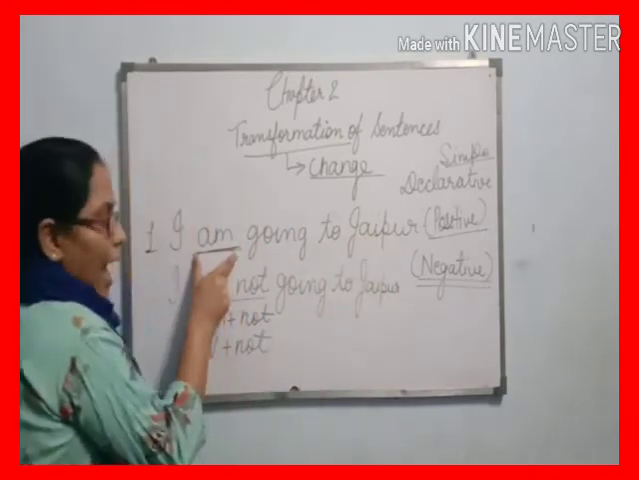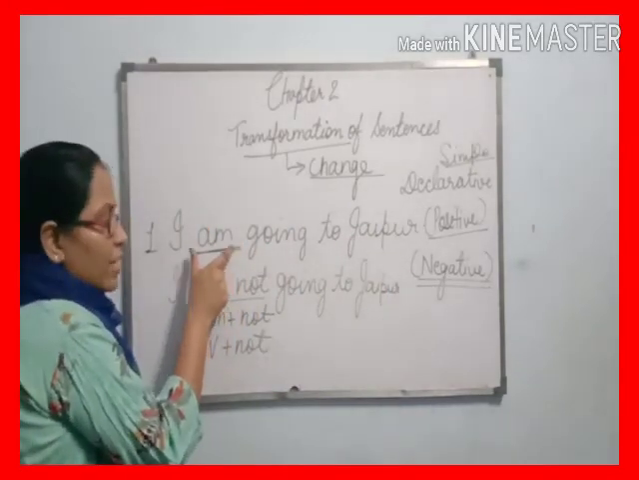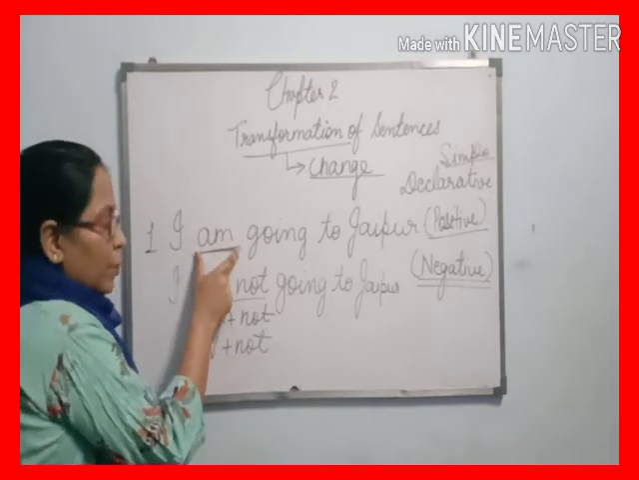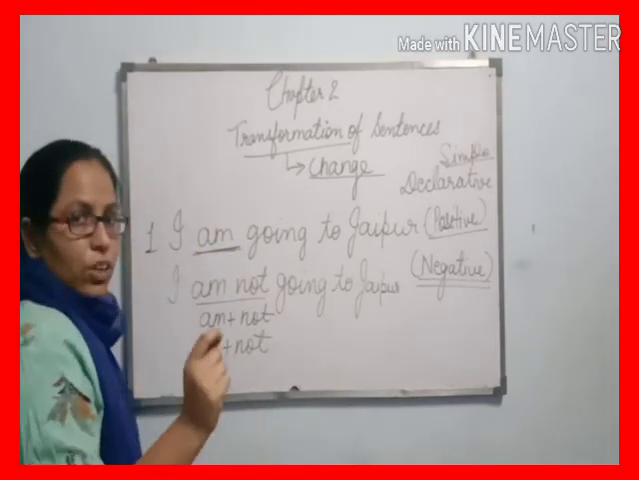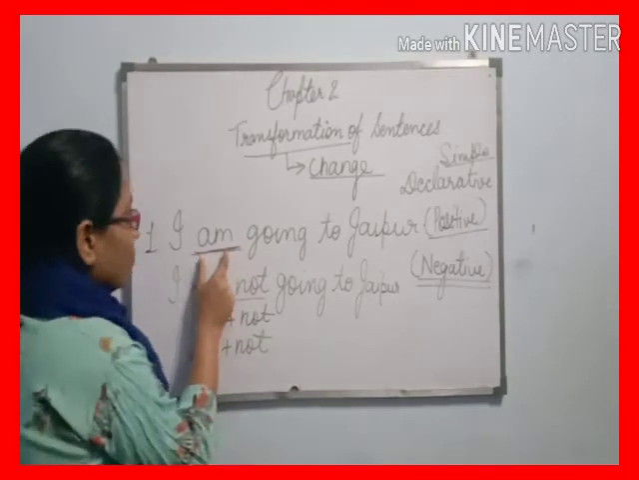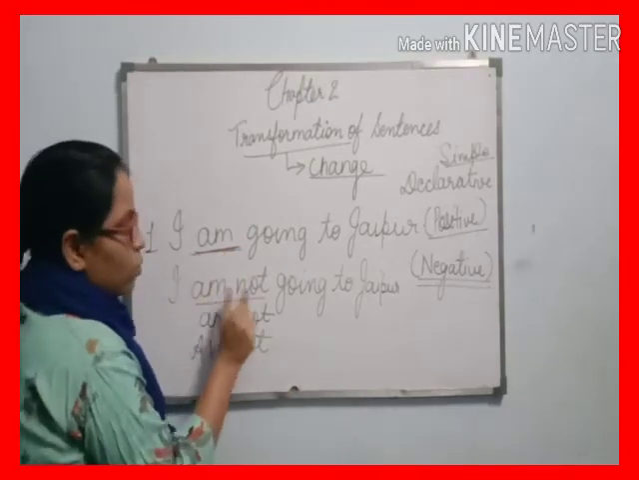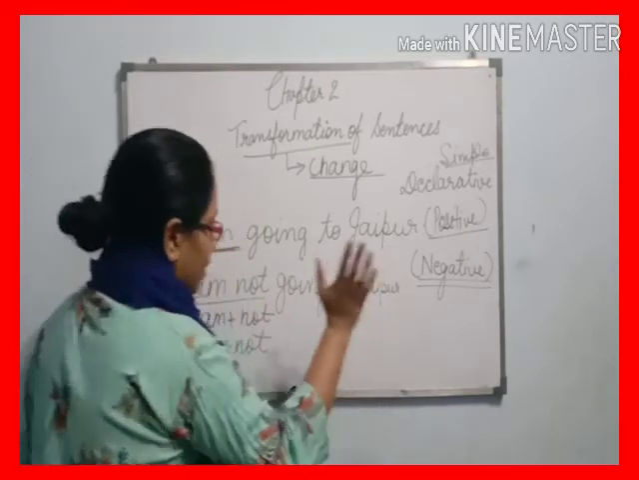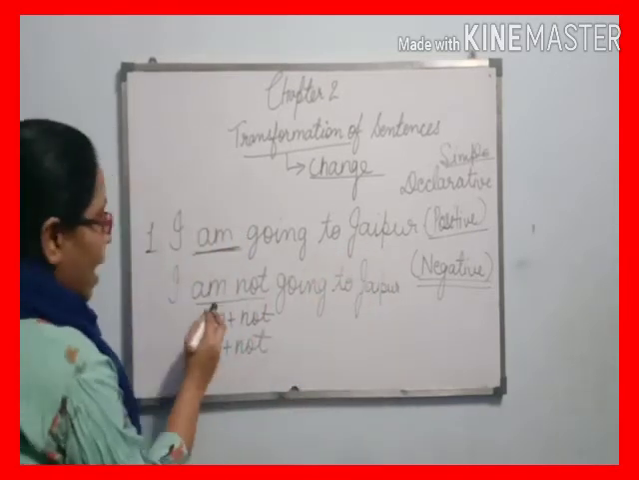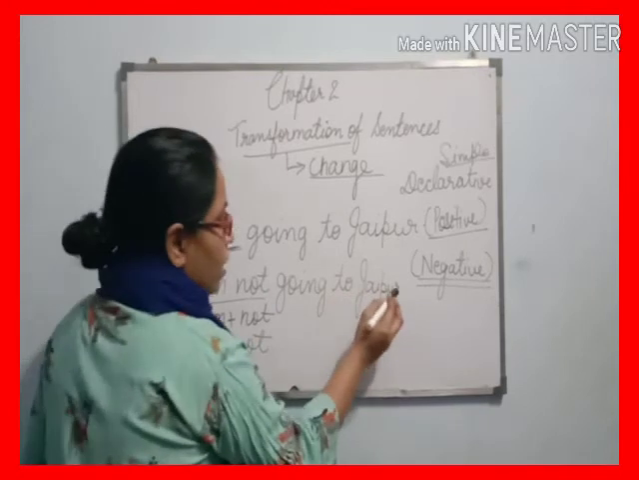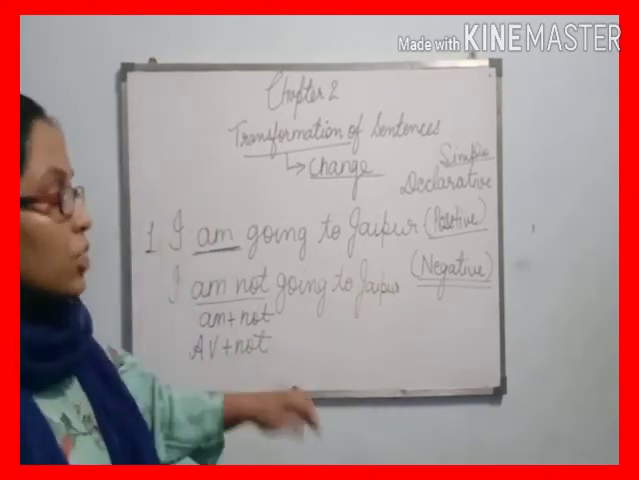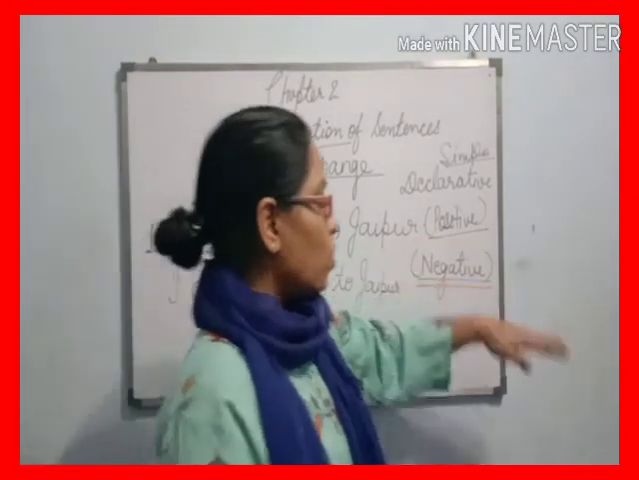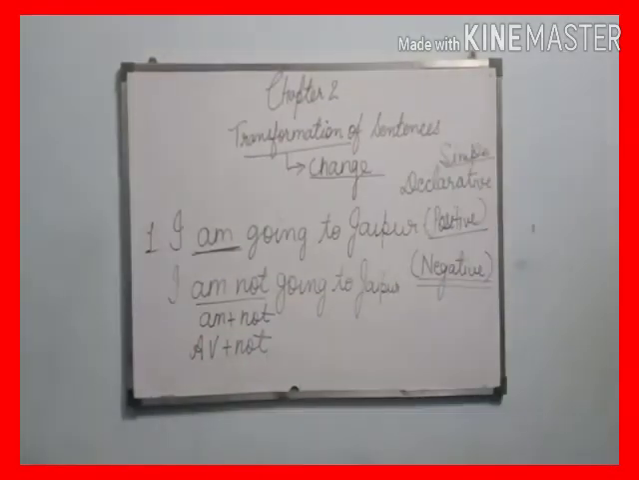So we know that "am" is the auxiliary verb, and when we change positive into negative, we just use a negation word. The negation word is "not". So after the auxiliary verb, we write "not" and make the sentence into a negative form. That's "I am not going to Jaipur." In this way, we can easily change a positive sentence into negative. Beta, I hope you understand how we change positive into negative.